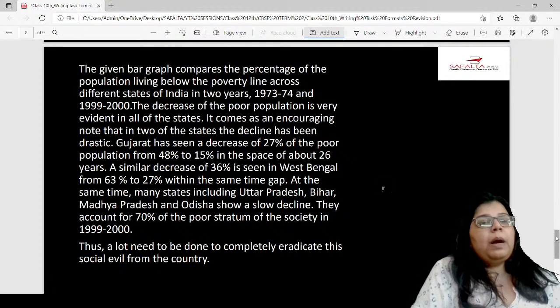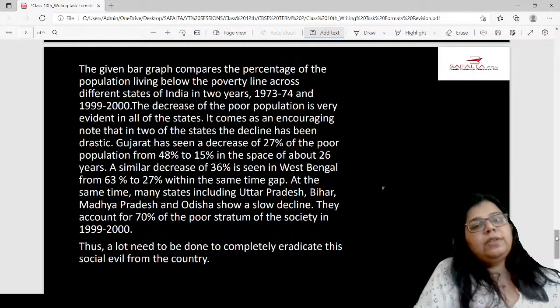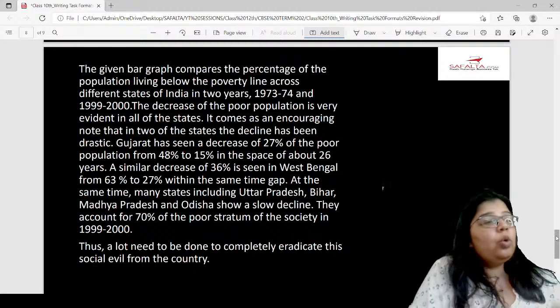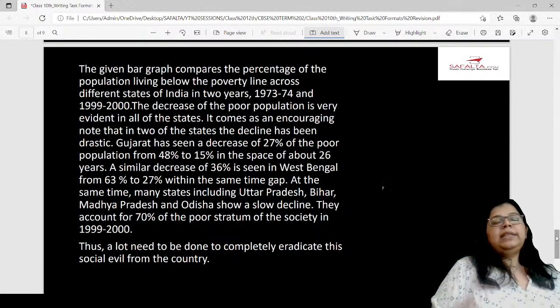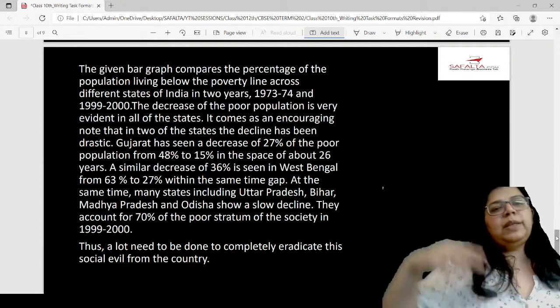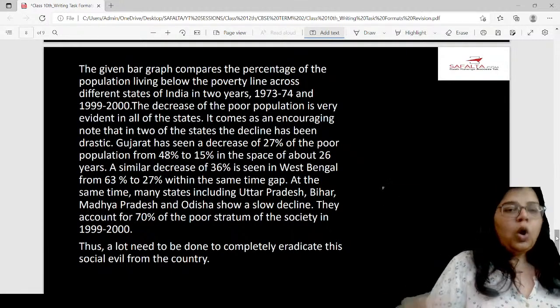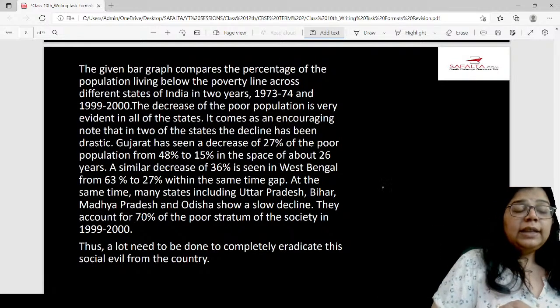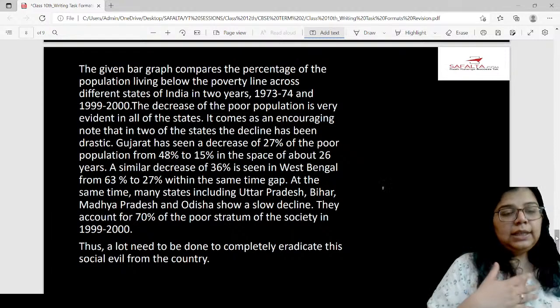Population living below the poverty line across different states of India in 1973-74 and 1999-2000 over a span of 25 years. So, you can write this. The decrease is evident, meaning that there is some decrease, whether a big decrease or a small decrease, in all the states. It is encouraging to note that in 2 of the states, the decline has been drastic.